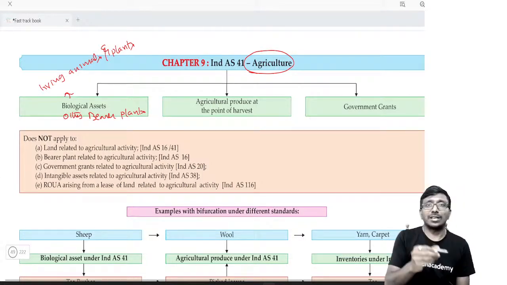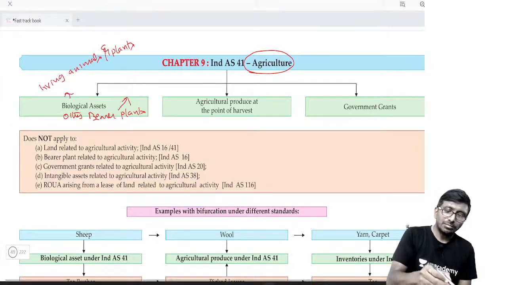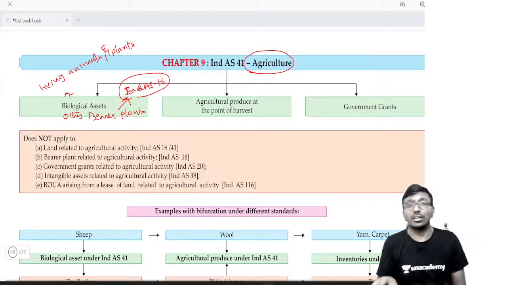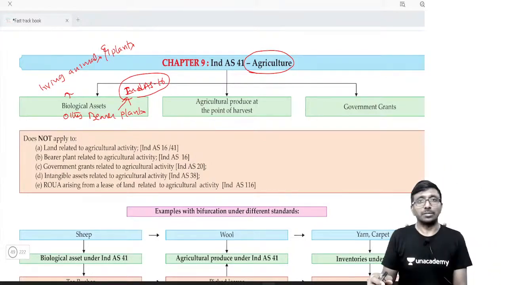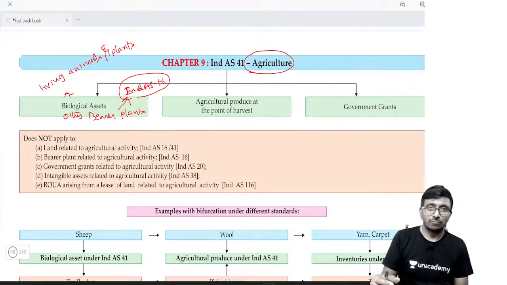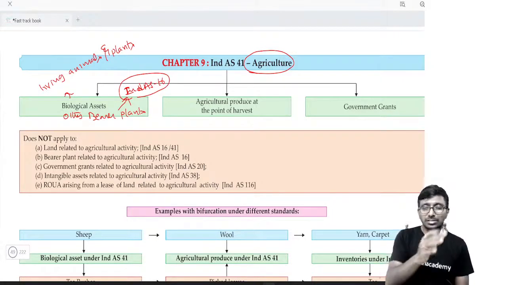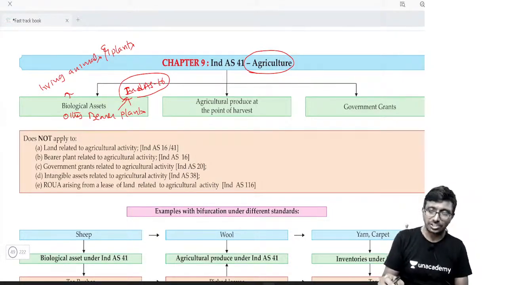Other than bearer plant, which is dealt with by Ind AS 16. Why like that? Bearer plant is dealt with by Ind AS 16, which talks about bearer plants. Correct. A bearer plant is nothing but PPE, till that plant starts giving fruits to you. It's going to be capital work in progress to you. It is a self-generated PPE to you. Yes, this is discussed as part of Ind AS 16.